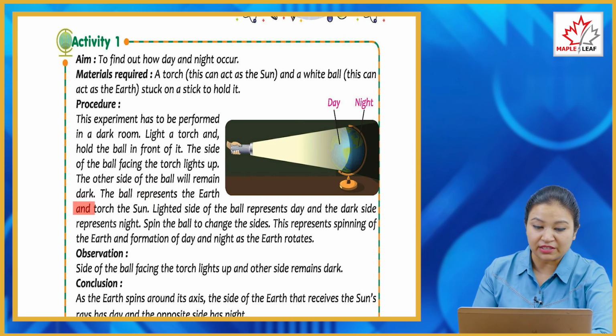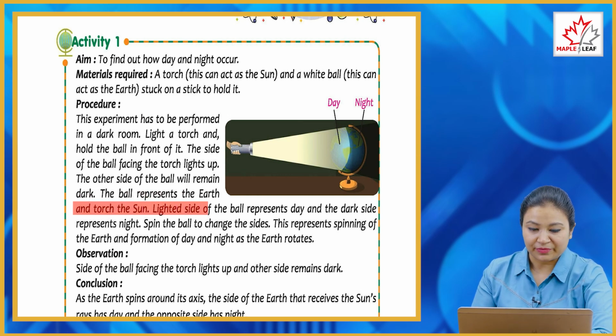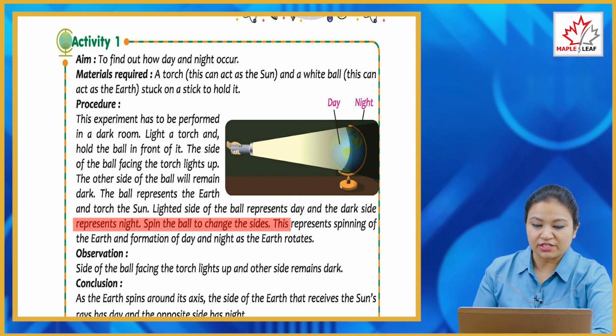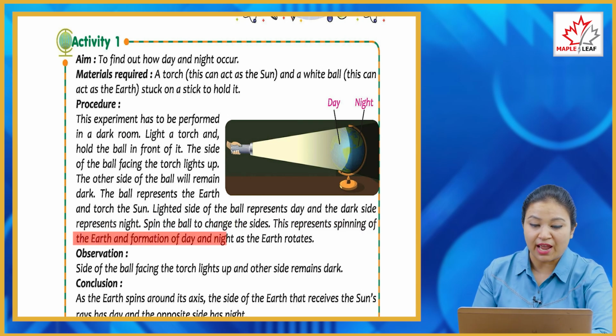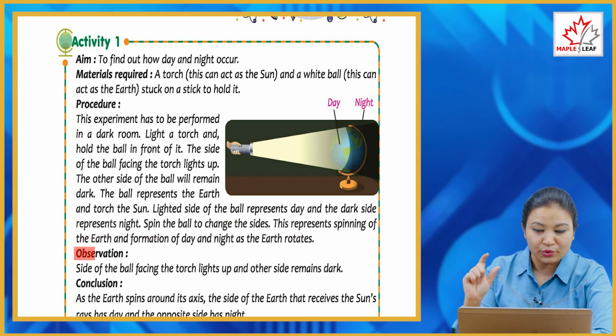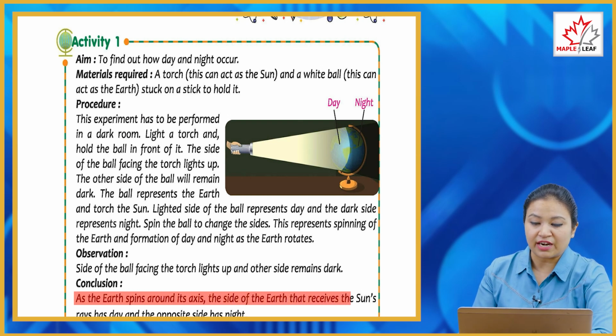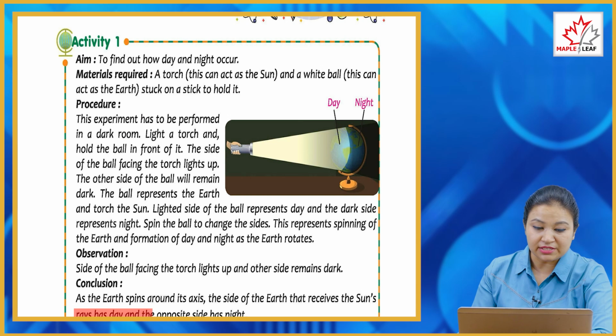The ball represents the earth and the torch the sun. The lighted side of the ball represents day and the dark side represents night. Spin the ball to change the sides. This represents spinning of the earth and formation of day and night as the earth rotates. Observation: the side of the ball facing the torch lights up and the other side remains dark. Conclusion: as the earth spins around its axis, the side of the earth that receives the sun rays has day and the opposite side has night.